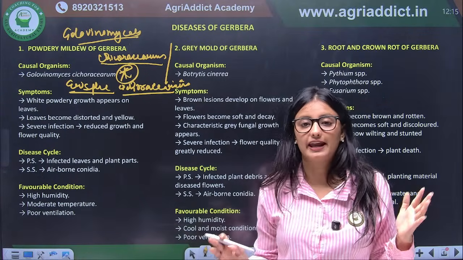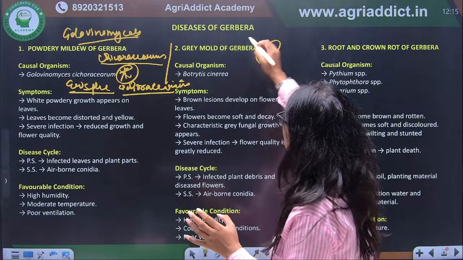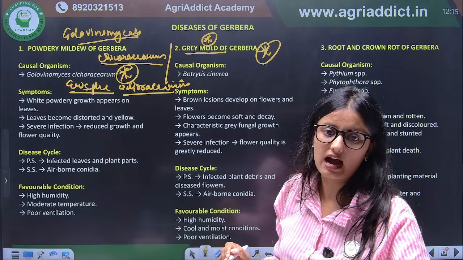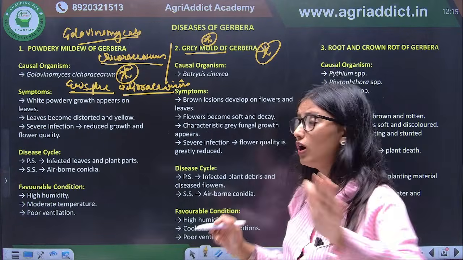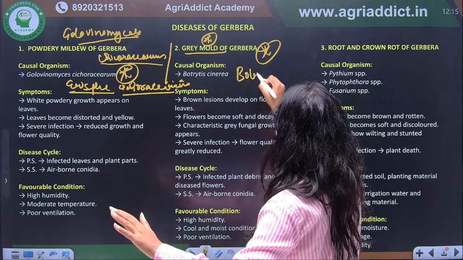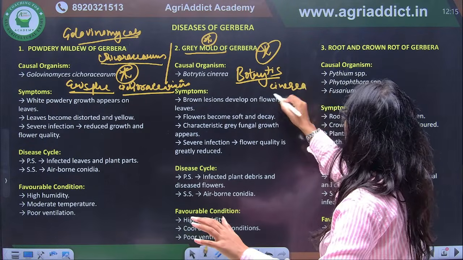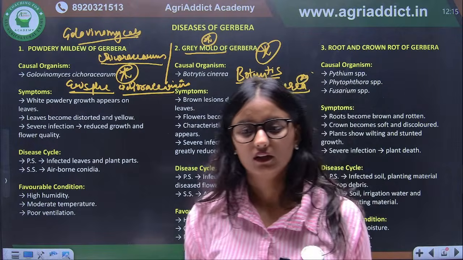Next, we have grey mold of gerbera. Again, this is very important. Anywhere there is grey mold, this is common. Sometimes a question can be asked: which of the following pathogens causes grey mold? In general, they can ask. So, it will be Botrytis cinerea. Clear?